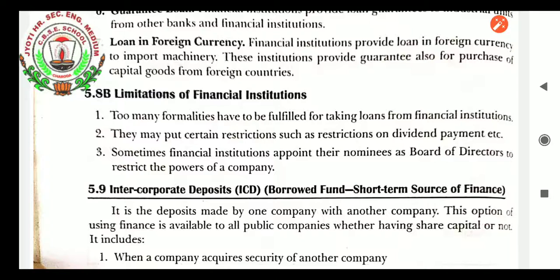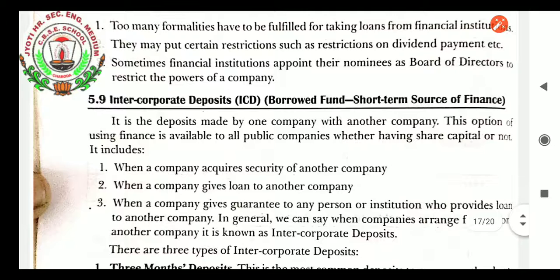Generally, businessmen help other businessmen for a shorter period of time. If they give a loan for the medium term or long term, their own business also has to run. Because of that, a businessman generally provides short term finance to another businessman. It is a deposit made by one company with another company. This option of finance is available to all public companies, whether having share capital or not.